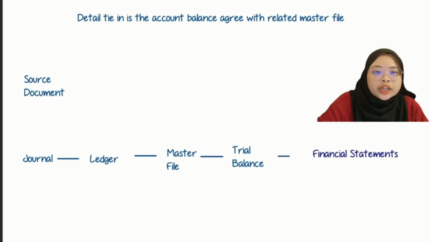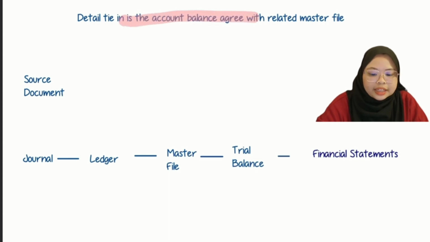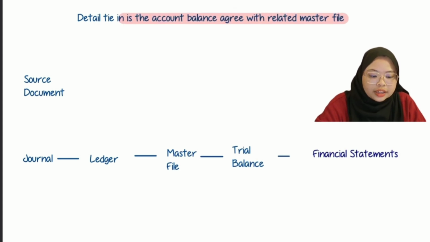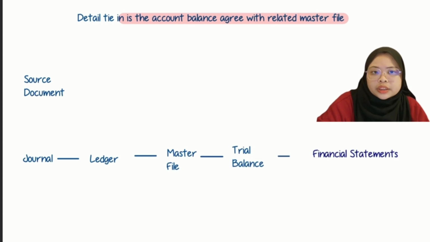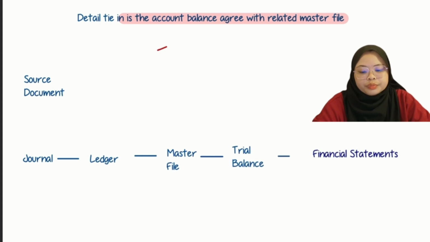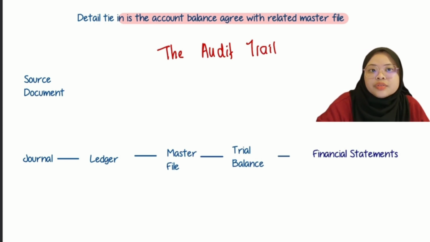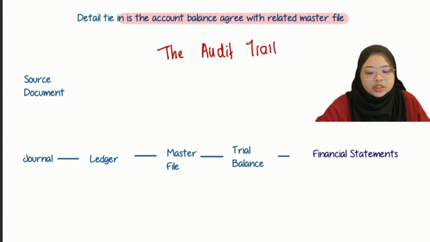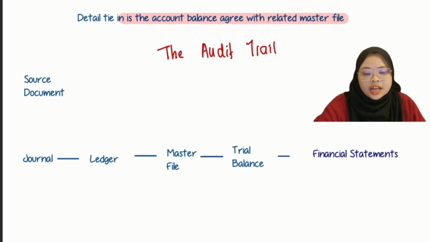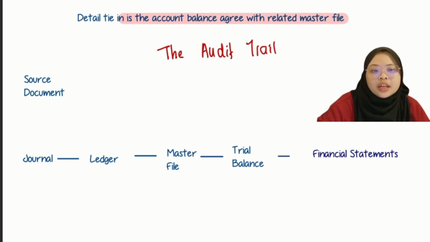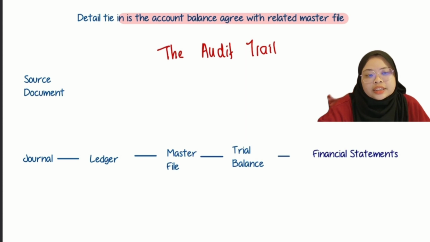Detailed tie-in, in short, is whether the account balance agrees with the related master file. When we talk about the master file, which always relates to what? The audit trail. So I write down here the audit trail. As you can see, it starts from the source document. You record it into the journal and then proceed to the ledger, and we have the master file, trial balance, and then we can proceed to our financial statement.